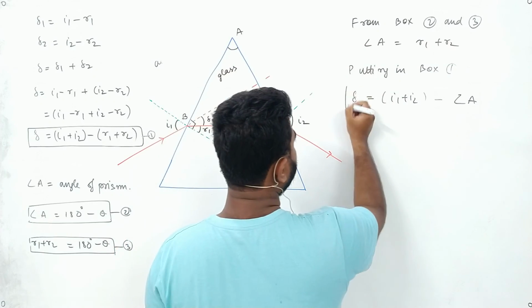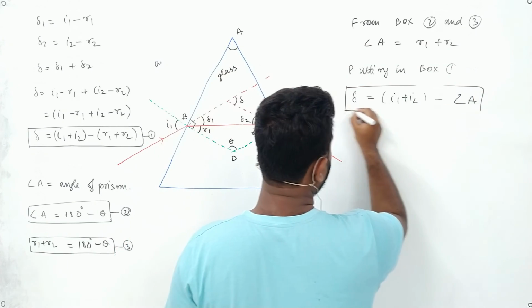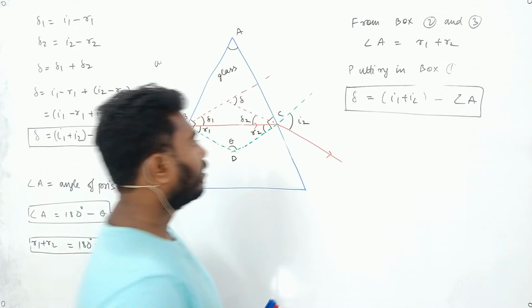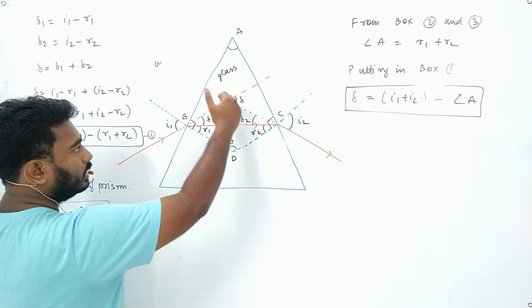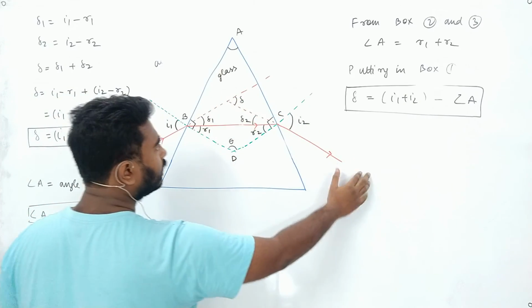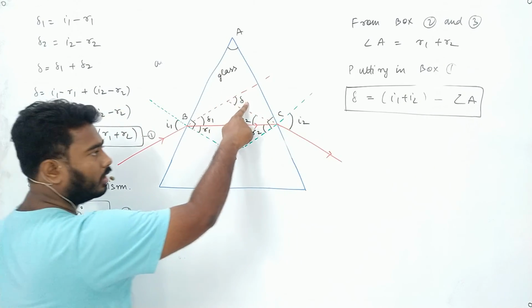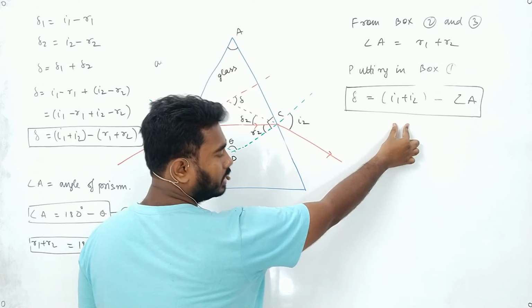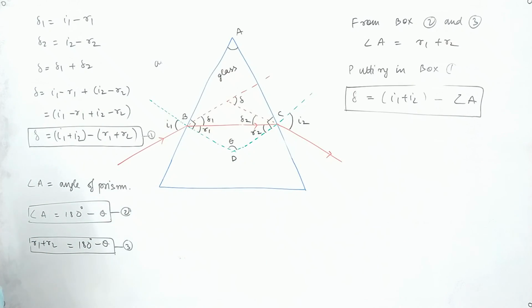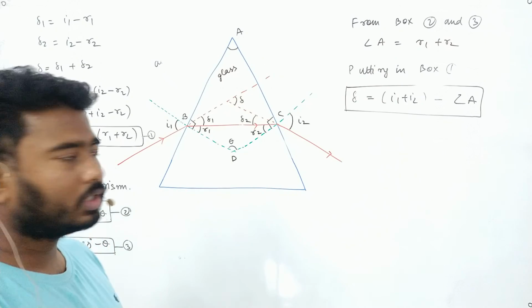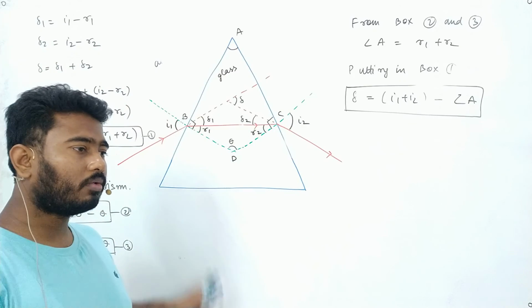Okay, this is our final equation. So what does it mean? It means that when a ray of light is going in this direction, but it deviates and goes in some other direction, and if I call this angle delta, then delta will be I1 plus I2 minus angle A. Is the concept clear to all of you?